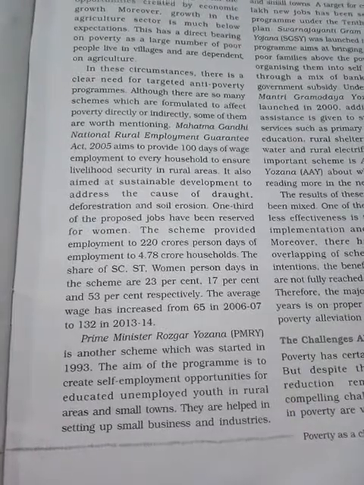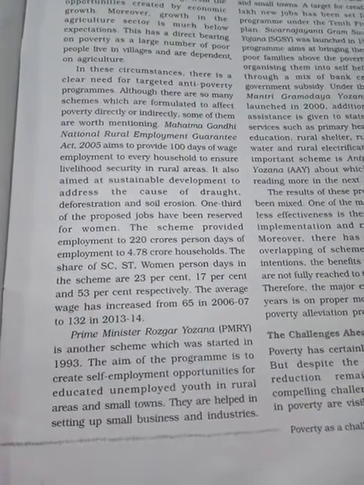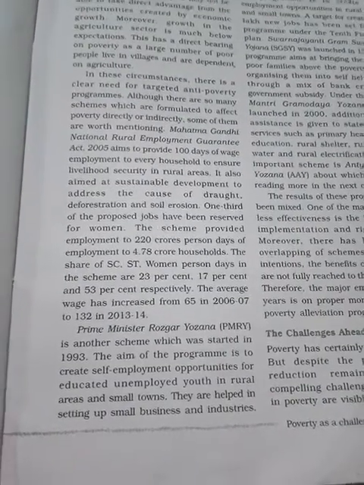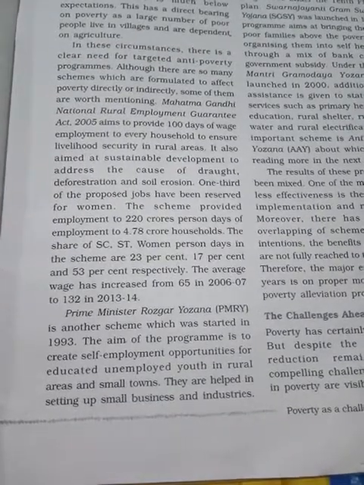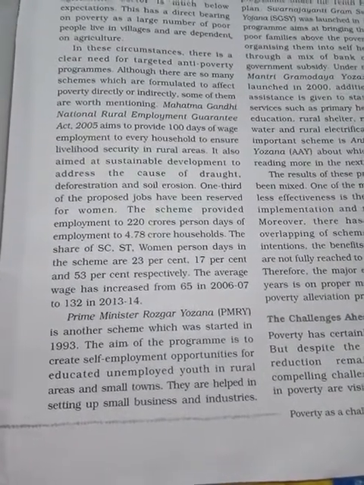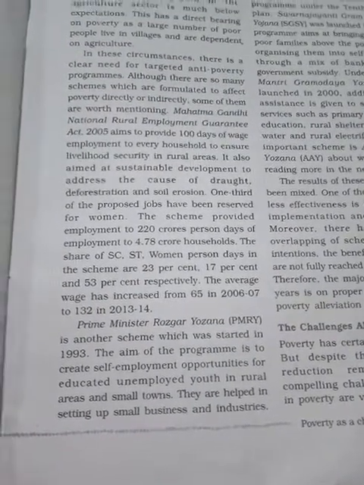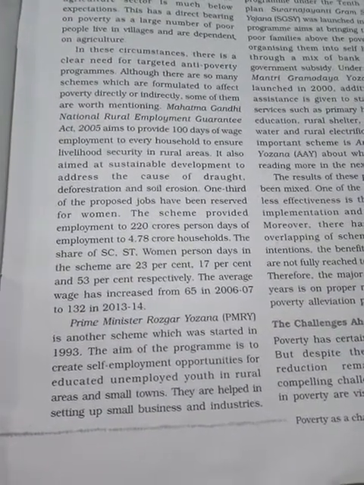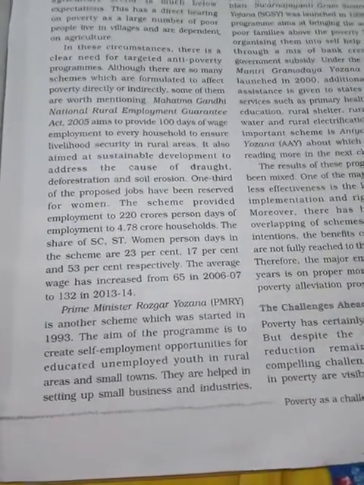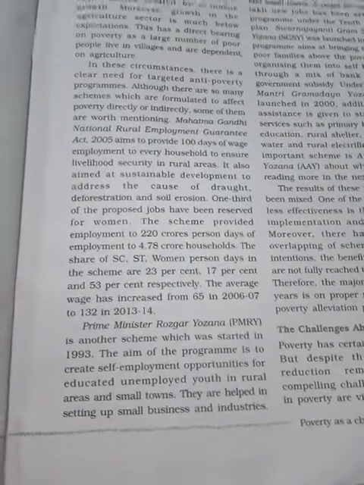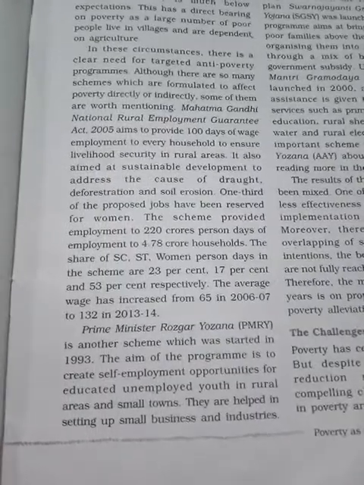The share of SC, ST and women person-days in the same scheme are 23%, 17% and 53% respectively. The average wages increased from 65 to 132. That means their wages also increased. In 2006-7 it is only 65, but in 2013-14 it is 132.